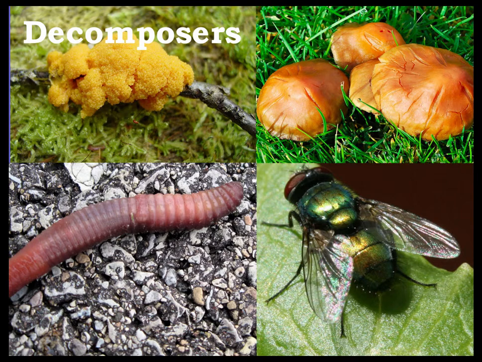Lastly, we have the decomposers. They get their energy from dead and decaying plant and animal matter. They also help make soil to use as nutrients for plants. Flies, mushrooms, fungi, and worms are all very common and important decomposers.